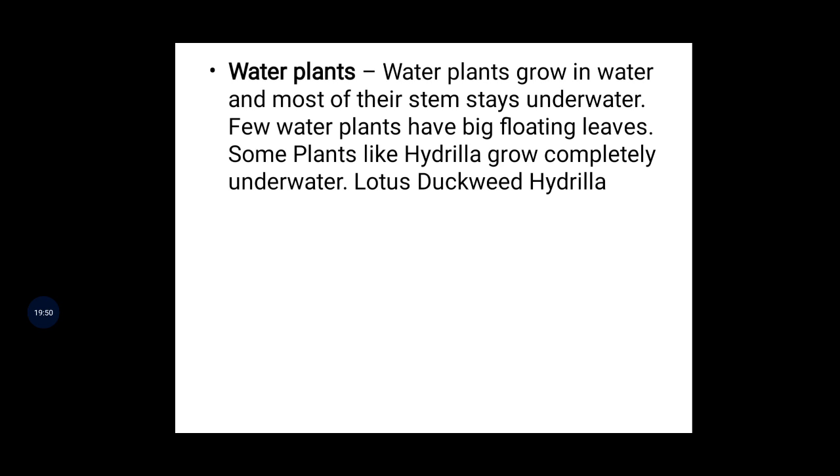The next plant type is water plants. Water plants grow in water and most of their stem stays under water only. See here, most of the water plants are underwater only, where they will try to grow. Okay? Few water plants have big floating leaves. Some plants like hydrilla grow completely underwater. Lotus, duckweed, hydrilla: these are all examples. Lotus is one of the examples, and duckweed and hydrilla. These are the different types of examples.